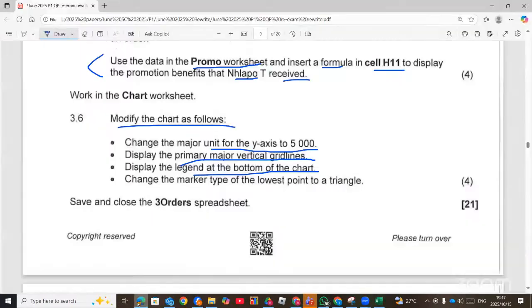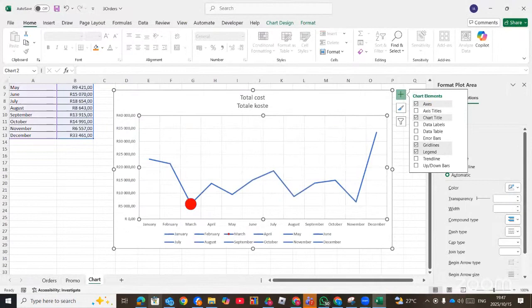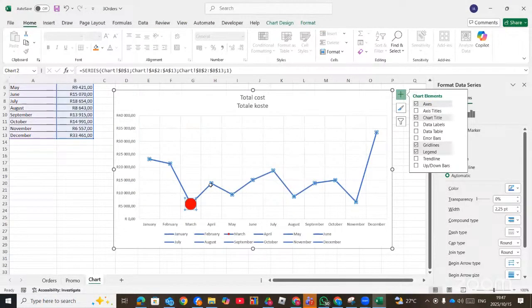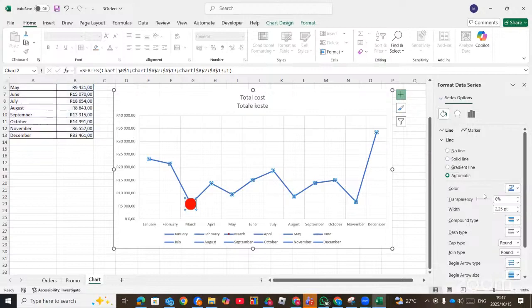Then again, change the marker type of the lowest point to a triangle. So here, these are the markers. When you click on it, and if you want to show the different markers, like these trend lines, there are more options.